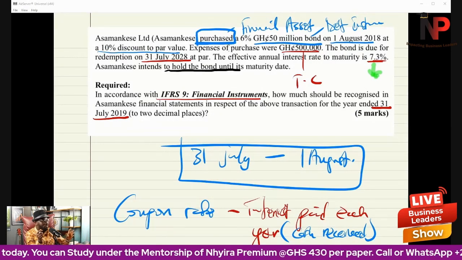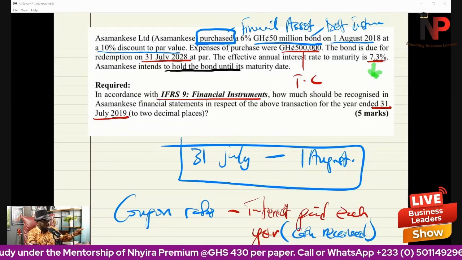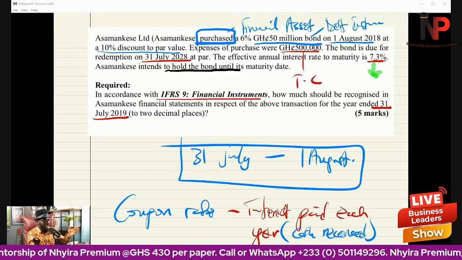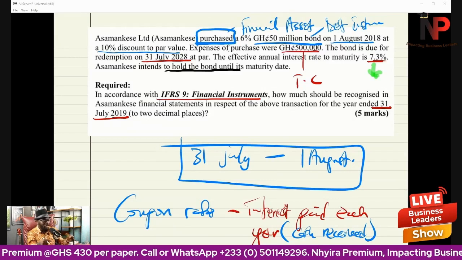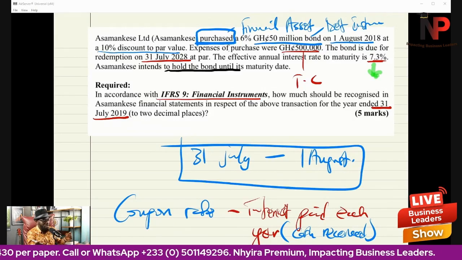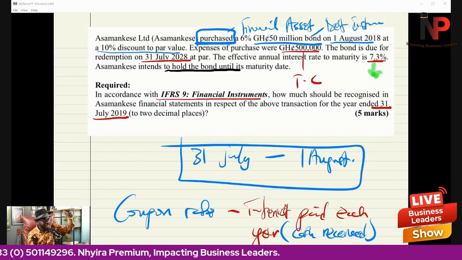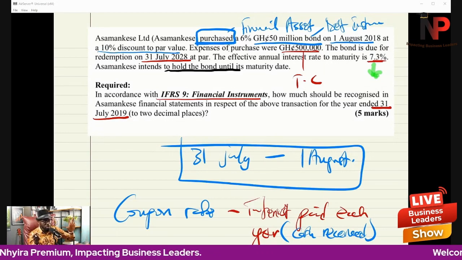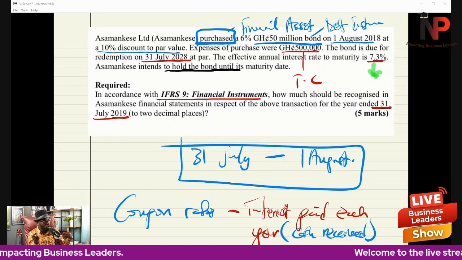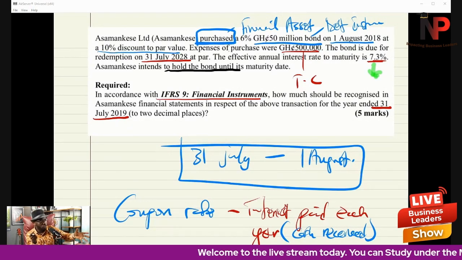Number one, Asamankese purchased, so it's a financial asset. Number two, they purchased a bond, so it's a debt instrument and must be carried subsequently at amortized cost. Then they incurred the transaction cost, but the treatment of the transaction cost depends on whether the purchase was done for trading or speculative purposes.